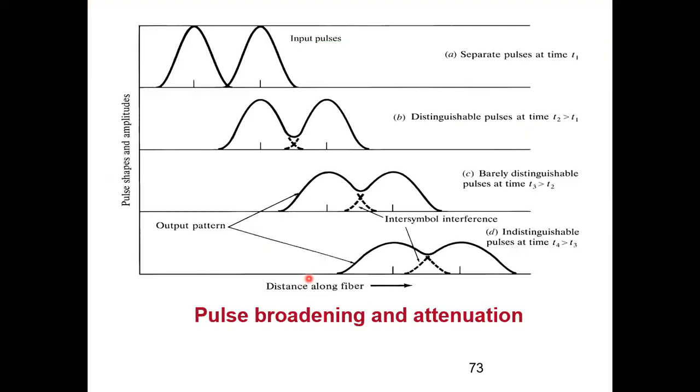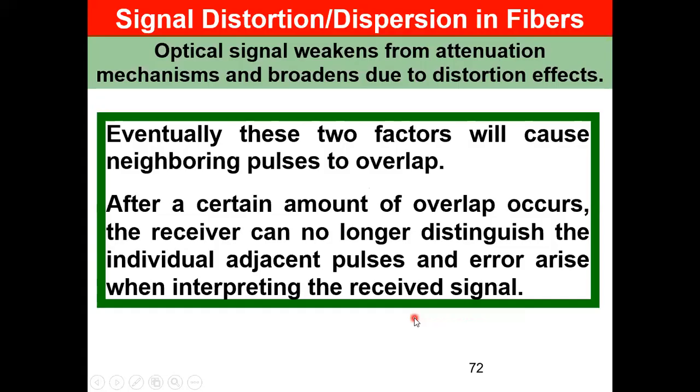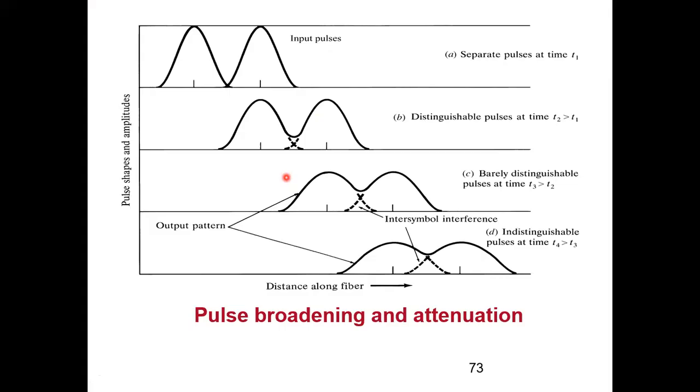So just see the diagram which is there in the book. Suppose this is the pulse shape and amplitude, and on this axis I have the distance along the fiber. Here pulse broadening and attenuation both are shown, because that is what the sentence said. Eventually these two factors will cause the neighboring pulses to overlap. So I am considering attenuation as well as distortion.